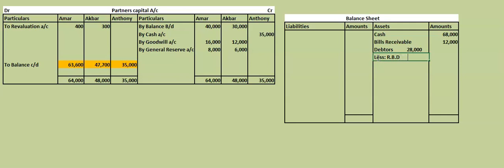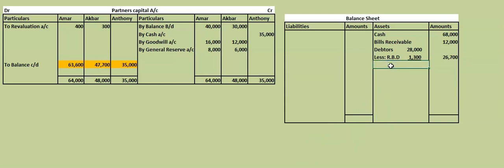How much is RBD? 1,300. This 1,300 you have to subtract from the debtors. If you subtract, how much you will get? You will get 26,700. Correct, no?